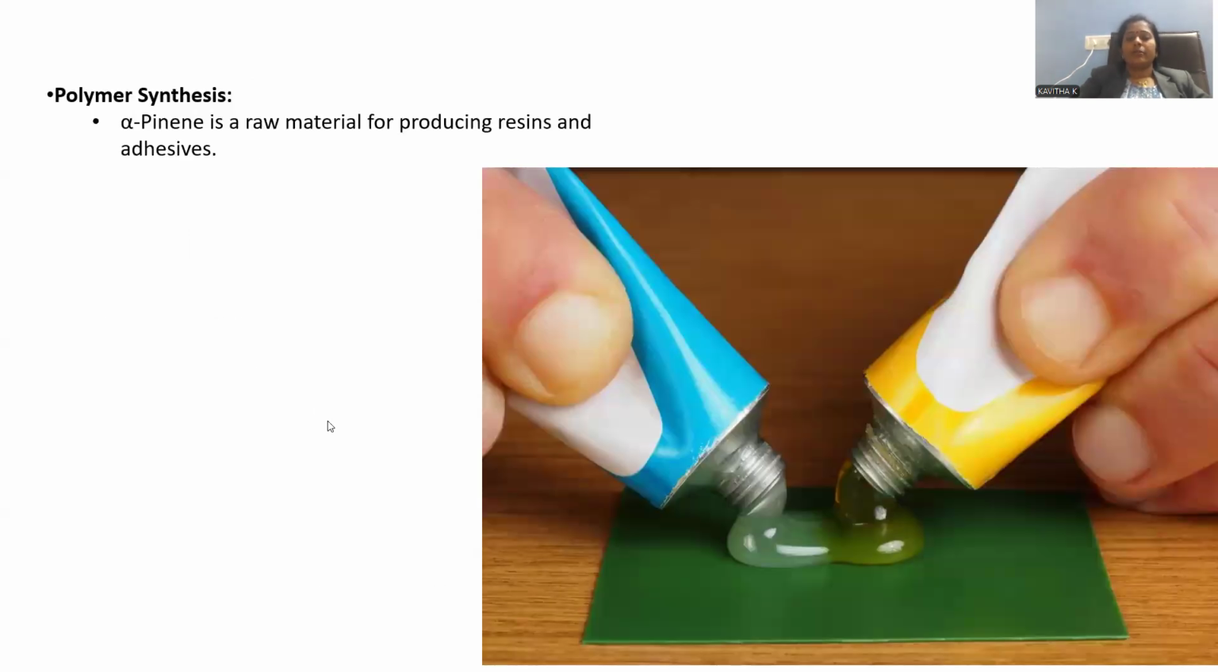Now, polymer synthesis. Alpha-pinene is a raw material for the manufacturing of resins and adhesives, which have a glue type of property, a binding tendency. Those are called adhesives, or resins, or glues. These kinds of glues or resins can be synthesized starting from alpha-pinene, being a kind of raw material in order to manufacture higher hydrocarbon polymers.